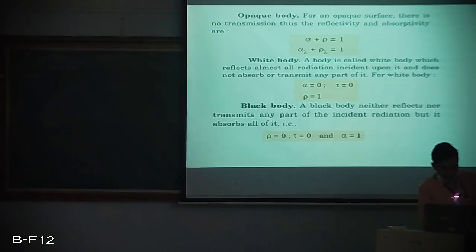reflectivity. If you take up a white body, it does not absorb anything, and it does not transmit anything also. So we are finding the reflectivity of a white body is too high. So alpha would be 0, tau would also be 0, and rho would be almost 1. If we take up a black body, we all know that a black body is a perfect emitter as well as a perfect absorber. So absorptivity of a black body would be 1, whereas transmittivity and reflectivity of a black body would be 0.